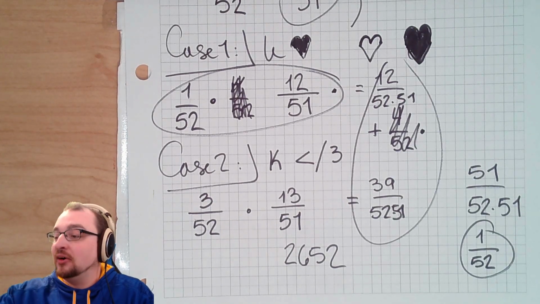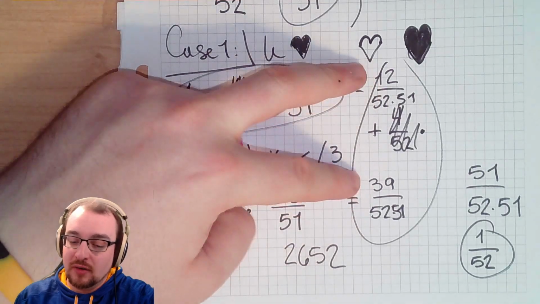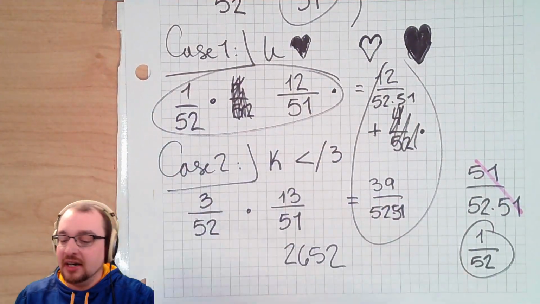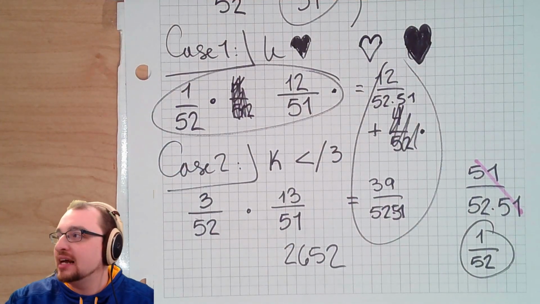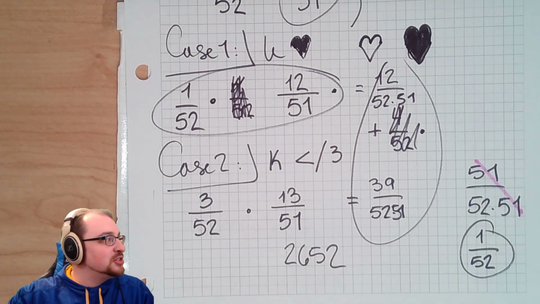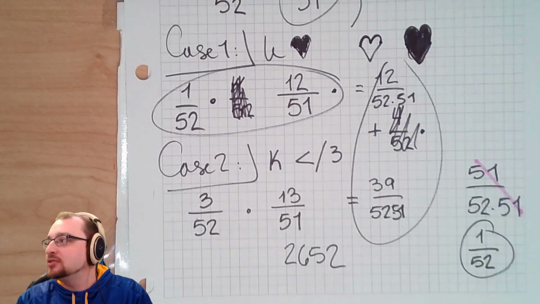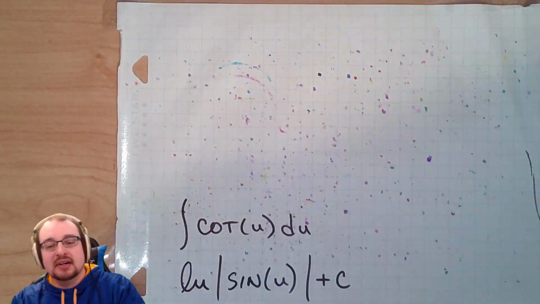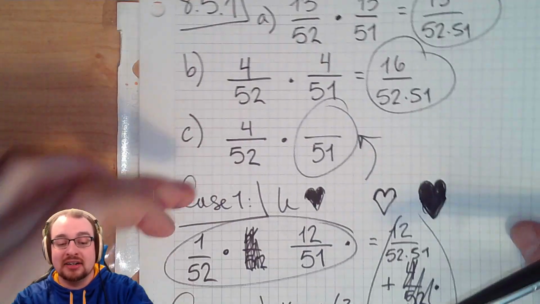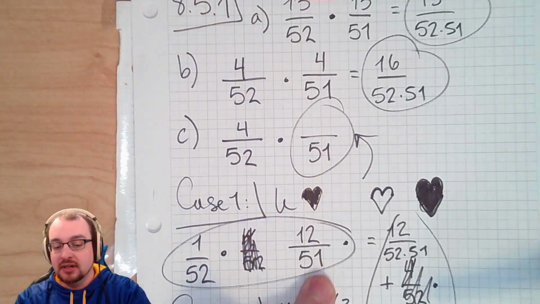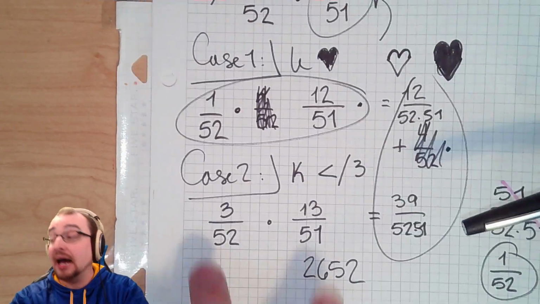This one helped not knowing because if you notice, after we had 12 and 39, we get 51. 51s divide out. So it's a 1 out of 52 chance for that happening. So getting a king first, and then the second card is a heart, is a 1 out of 52 chance. That's kind of fun. All right. So again, breaking it down into casework, right? King is a heart, affects both. King is not a heart, affects both. So you've got to think outside the box here.